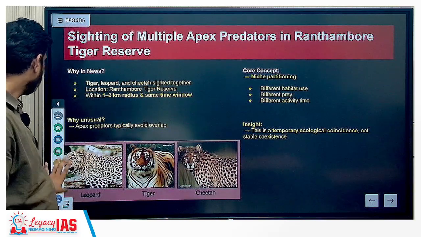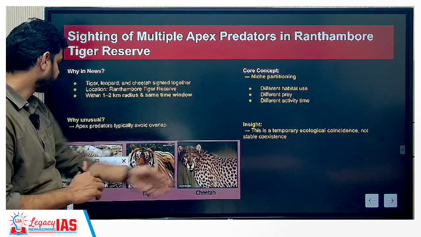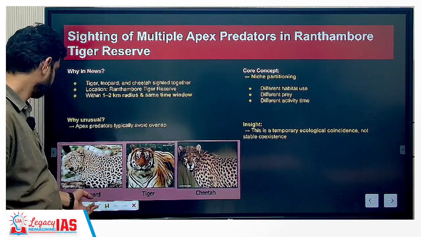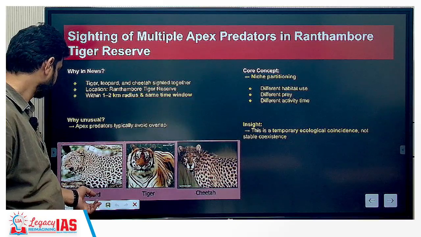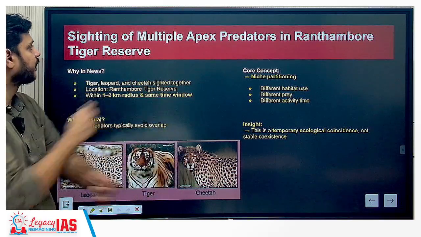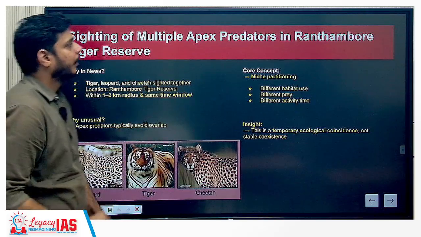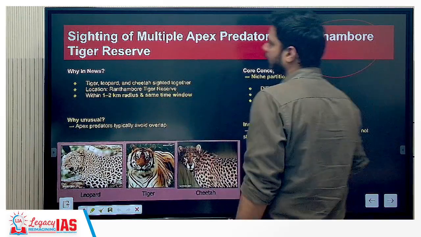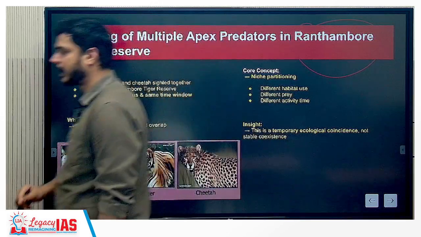Now coming to the next issue: the sighting of multiple apex predators in Ranthambore Tiger Reserve.